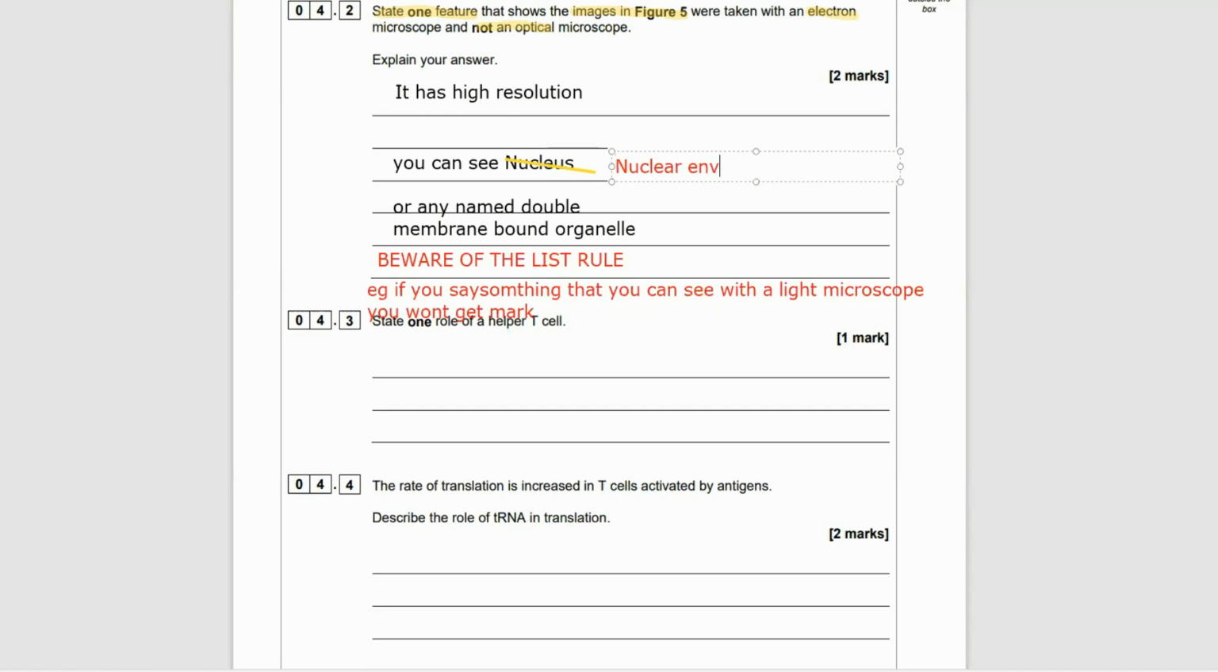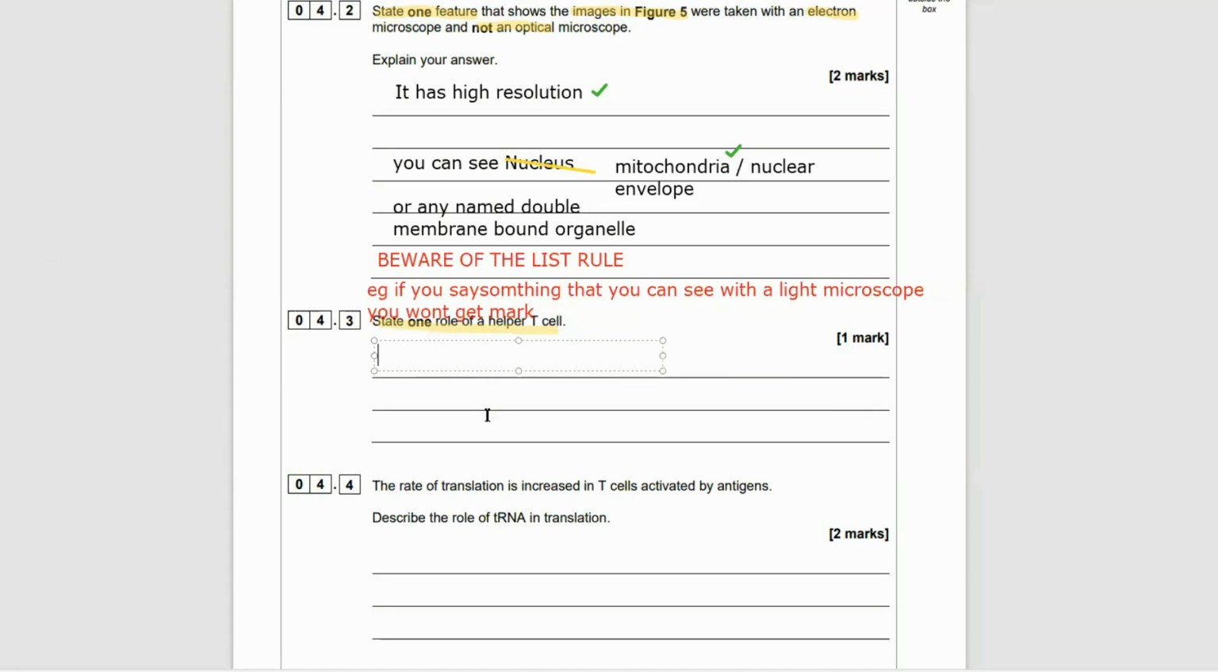What we really want to say is, like, you could see the nuclear envelope with an electron microscope. So you could see the membrane of the nucleus. You could see the nucleolus inside the nucleus. You could see the mitochondria. So really, with the electron microscope, you're going to see the smaller organelles. You can't really say, oh, I'll see the nucleus or a cell wall, because those are organelles you can see with a light microscope. And you definitely get a mark for higher resolution. All right, let's look at the next one.